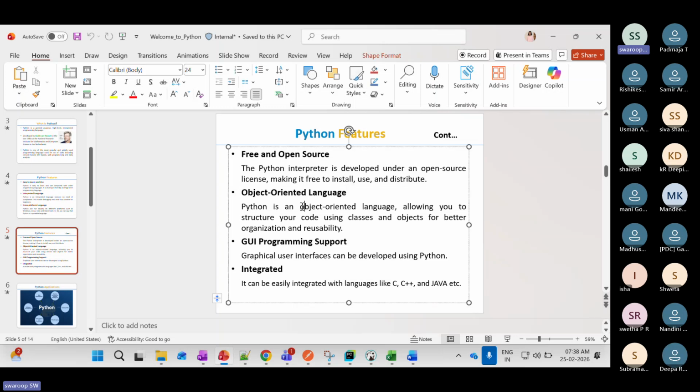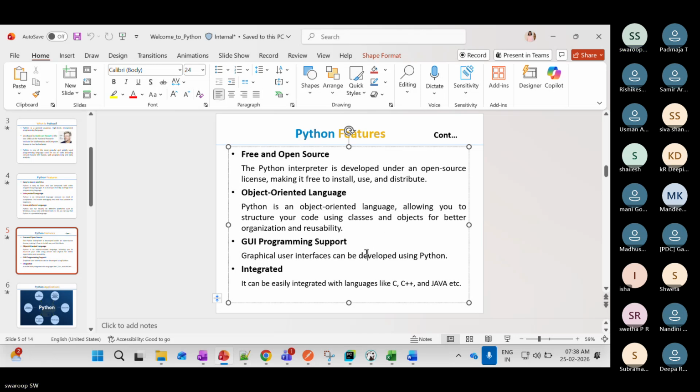And Python is an object oriented language. Again, this is a very big concept, what is meant by object oriented, but don't worry, we will cover it in the upcoming classes. At a high level, we have something called classes and objects. Imagine your code is organized using classes and objects. I will cover in detail what is meant by object oriented in the upcoming class.